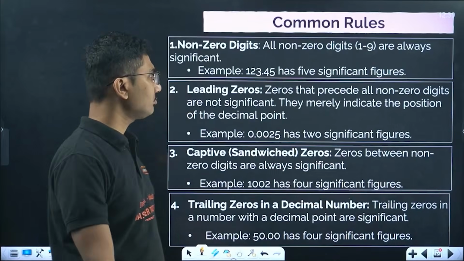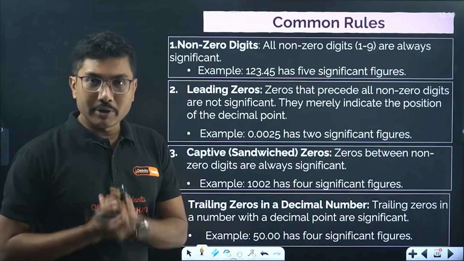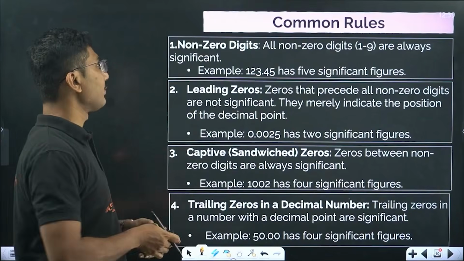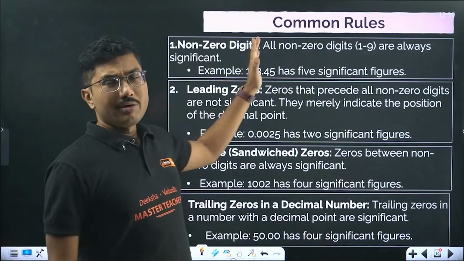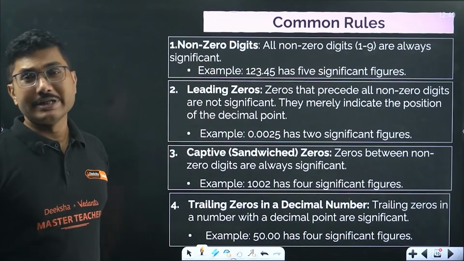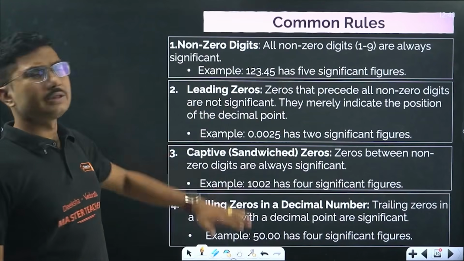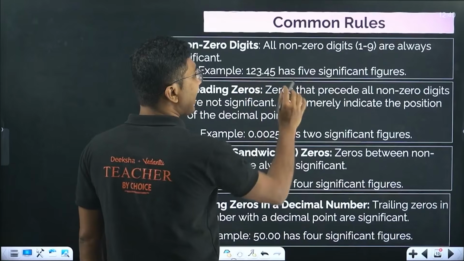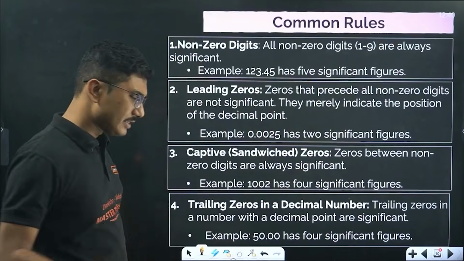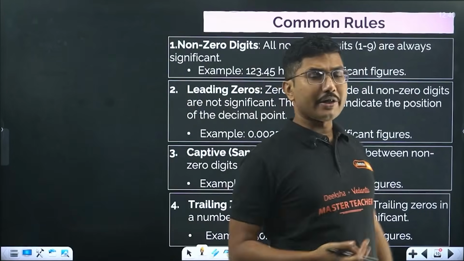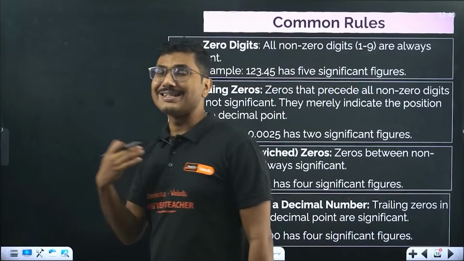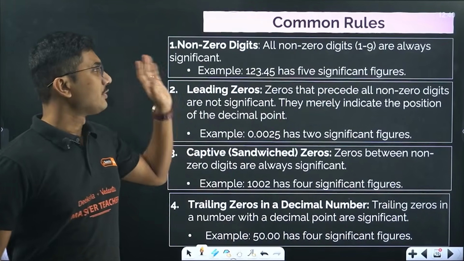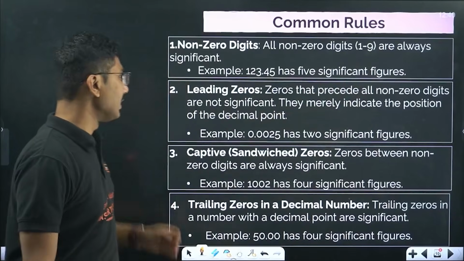Now a few common rules that you need to remember while considering significant figures. Non-zero digits: all non-zero digits are significant. For example, 123.45 has 5 significant figures. This is a very common type of question where they will give you a number and ask what the significant figures are. So 123.45 has 5 significant figures.